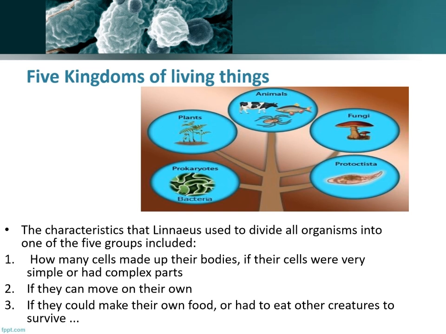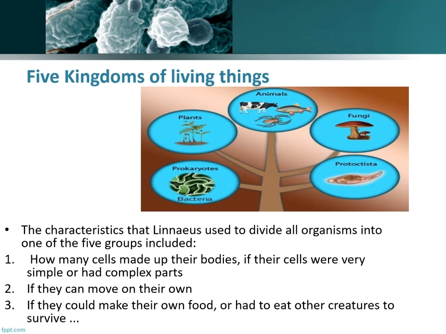Then the next thing is how these organisms produce their food. On the basis of food production, organisms are either autotroph or heterotroph. As I've explained earlier, autotrophic organisms are those that produce their own food and include all photosynthetic organisms, whereas heterotrophs are those organisms that rely upon other organisms for food, either plants or other animals.